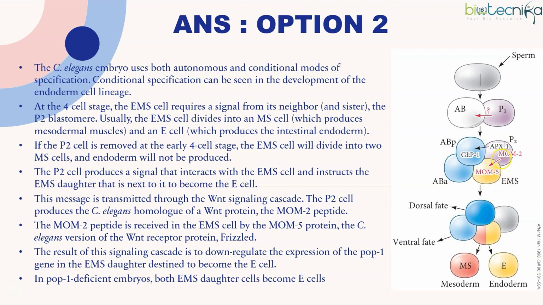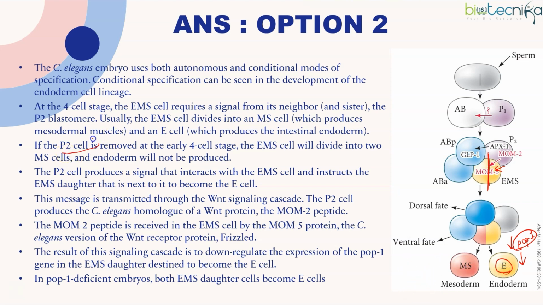So how is the signaling done? By MOM2 signal released from P2. MOM2 binds with MOM5 receptor on EMS. So whichever side it binds, that side will form endoderm by decreasing the expression of POP1. Okay. So in endoderm, POP1 will be less.